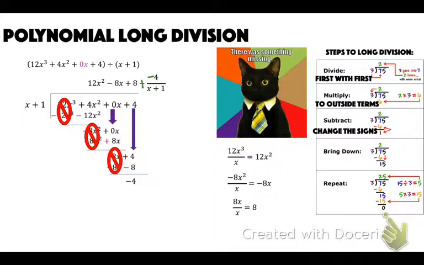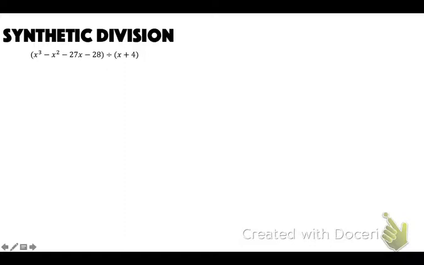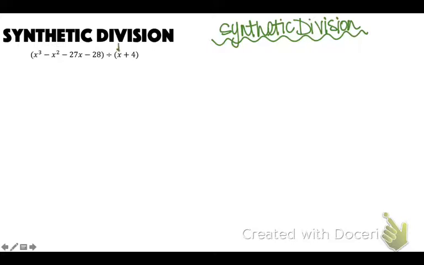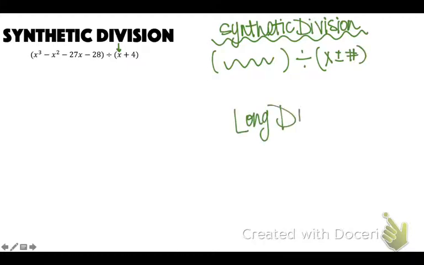Okay. Now, I've gone over the long division part. I'm going to go over synthetic division. So long division, let's write some notes over here. You can only use synthetic division when the thing you are dividing by only has a 1 right here, or only has an x. So we can have whatever we're dividing divided by this, which has to just be an x, and it can be plus or minus whatever number. Okay, if it's long division, you can always use long division.